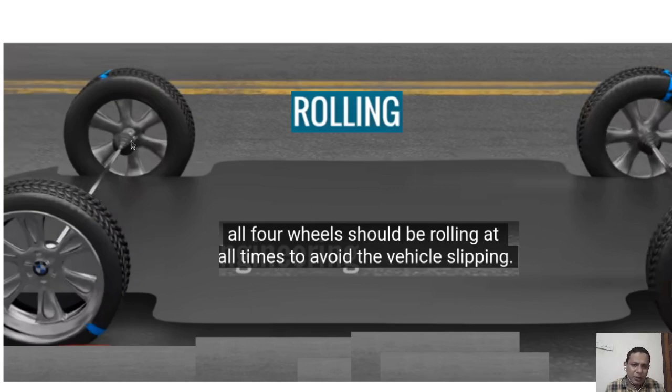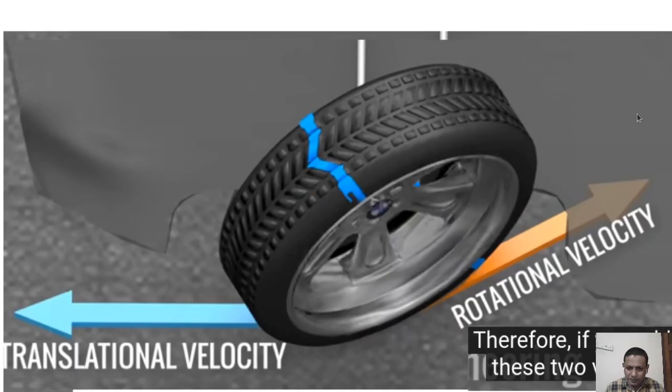But if it is turning, if it is taking a turn, then also the tire should rotate. If the tire is locked due to some action, there will be slippage and there can be accidents. That is, only a moving tire can be controlled. Only a rotating tire can be controlled. Without rotation, we cannot control. We will not get any control over the tire or vehicle.